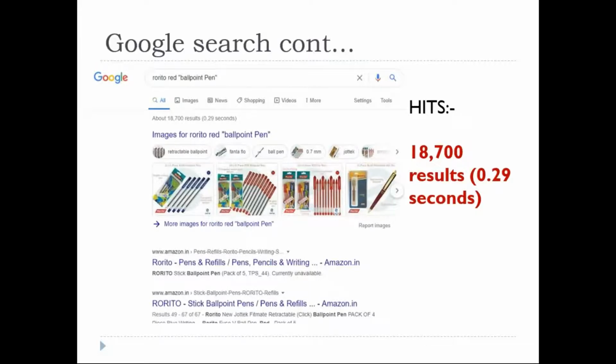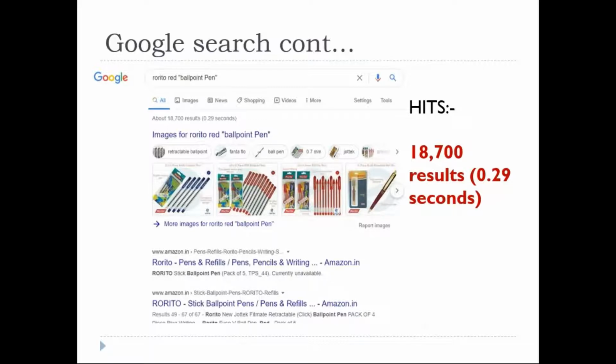What is the difference? How does Google generally work with this double quotation? It's very simple. If we give Rorito red ballpoint pen, generally it will search for all four keywords with plus as the token.